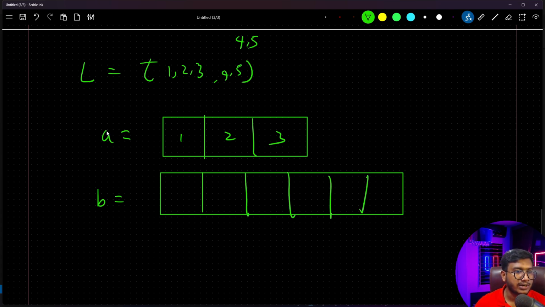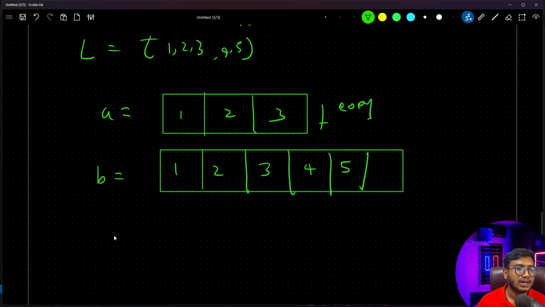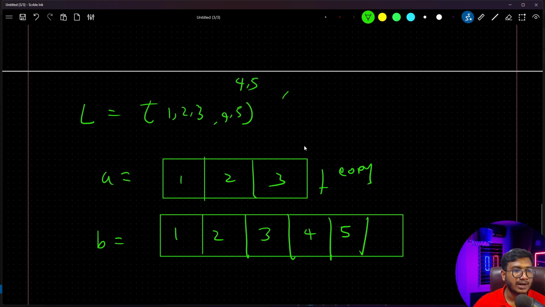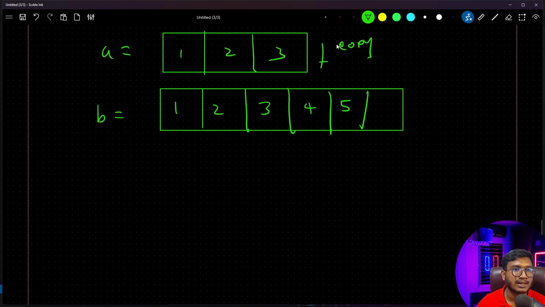So what will it do? It will copy all the numbers one by one, 1, 2, 3, and it will store the 2 new numbers you have given, let's say 4 and 5. That's how it does the copy operation. It creates a copy with a double block size, right? Now let's say you want to add some more numbers, let's say 6 and 7. Again, it will create another copy.